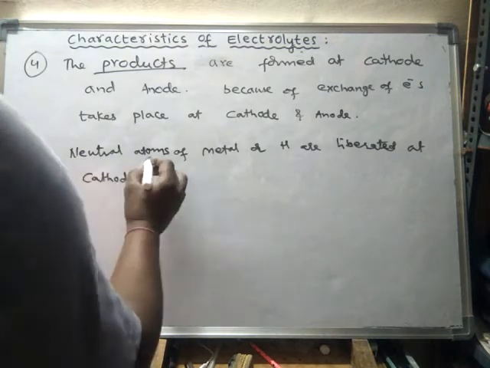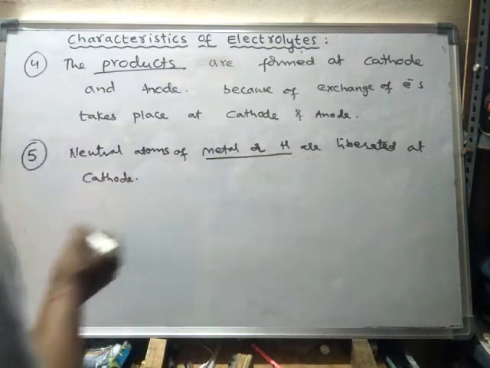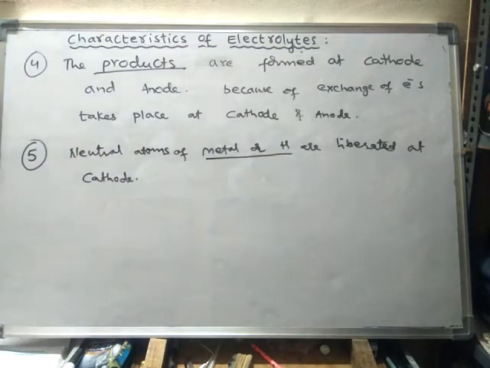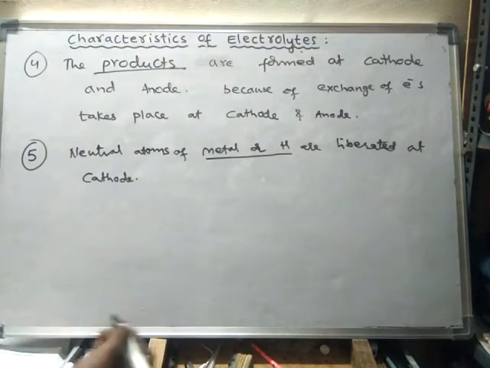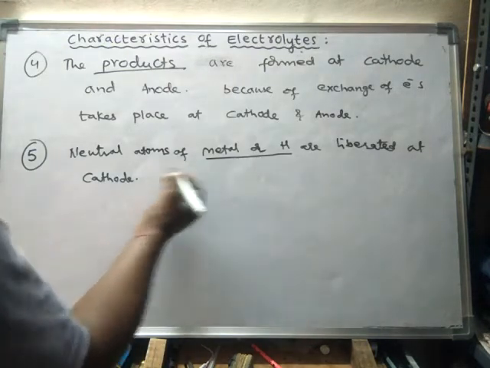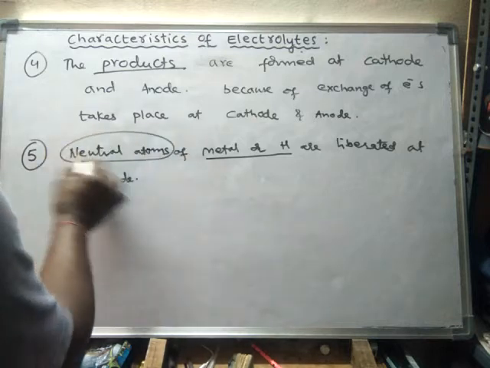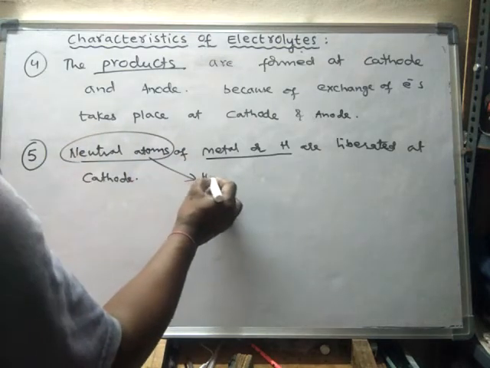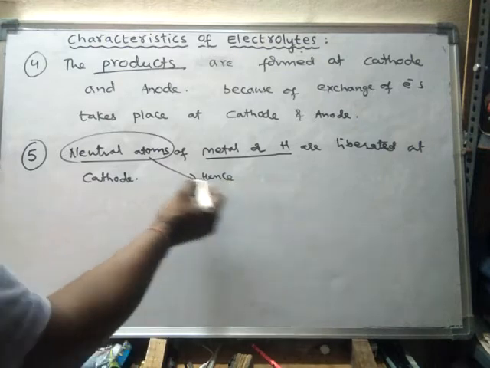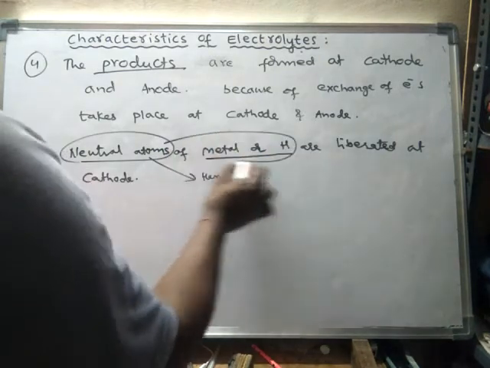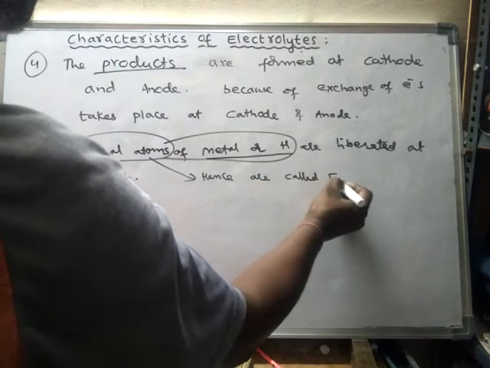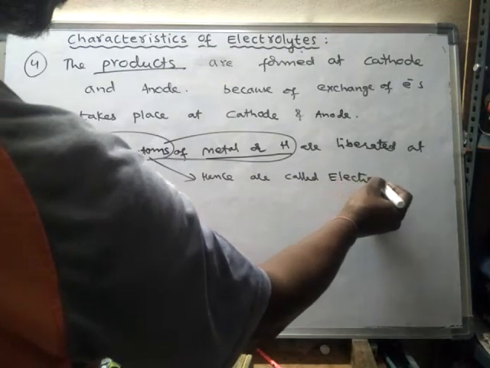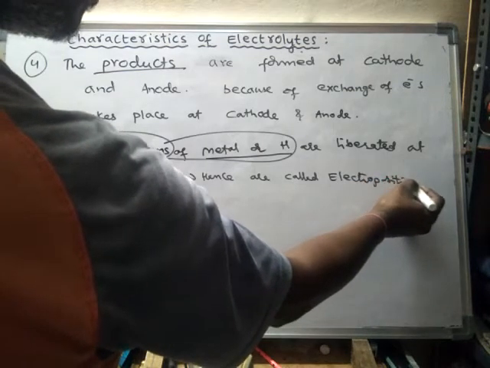That is why the neutral atoms of metals and hydrogen are called electropositive elements.